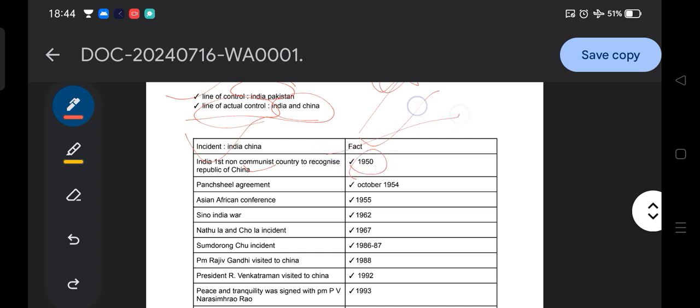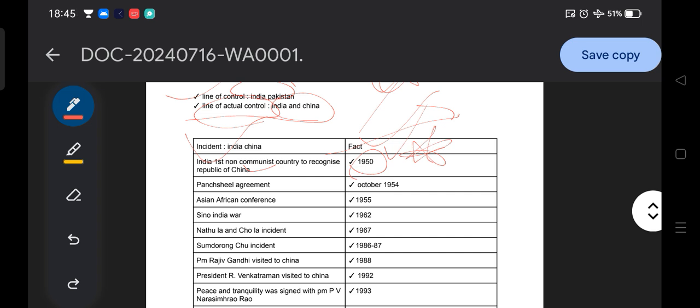So remember one question from here: which is the first non-communist country to recognize China as the Republic of China? India, in 1950. This one is clear.